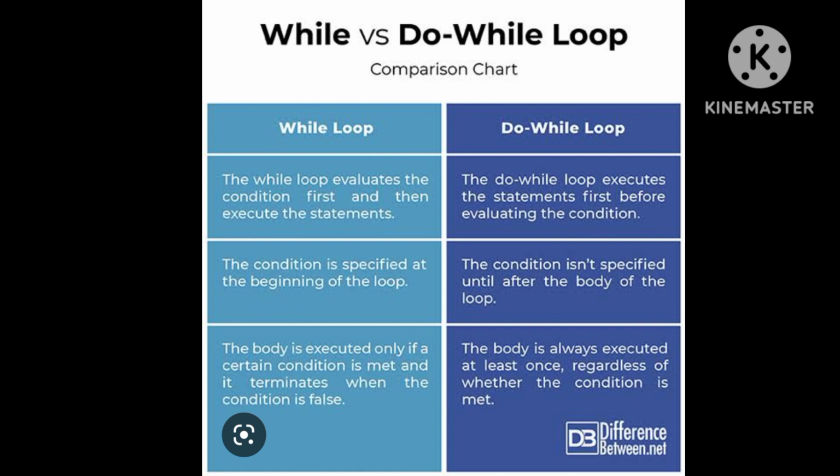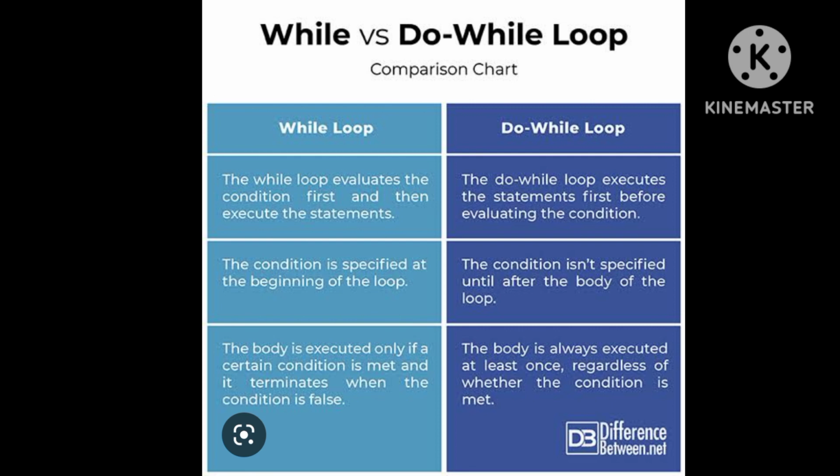Differences between while loop and do while loop. First one, while loop. The while loop evaluates the condition first and then executes the statements in the while loop. And do while loop. The do while loop executes the statements first before evaluating the condition. Second one, in while loop, the condition is specified at the beginning of the loop. Second one, in do while loop, the condition is not specified until after the body of the loop.